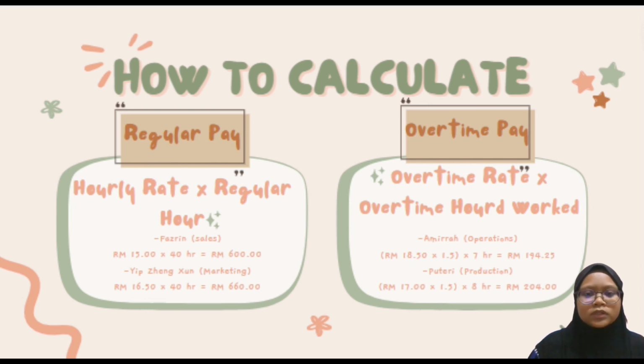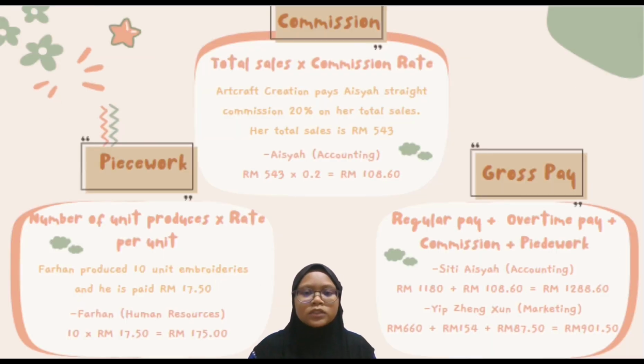Next, I will explain how to calculate the overtime pay. The formula for overtime pay is overtime rate times overtime hours worked. For example, AMIRRAH: 80 ringgit 50 cents times 1.5, which is our overtime rate, times 7 hours, and the answer is 194 ringgit 25 cents. For another example, PUTERI: 70 ringgit times 1.5, which is our overtime rate, and 8 hours, and the answer is 204 ringgit.